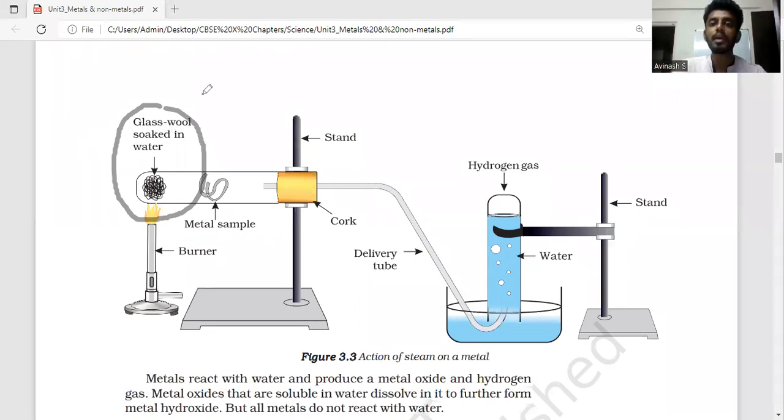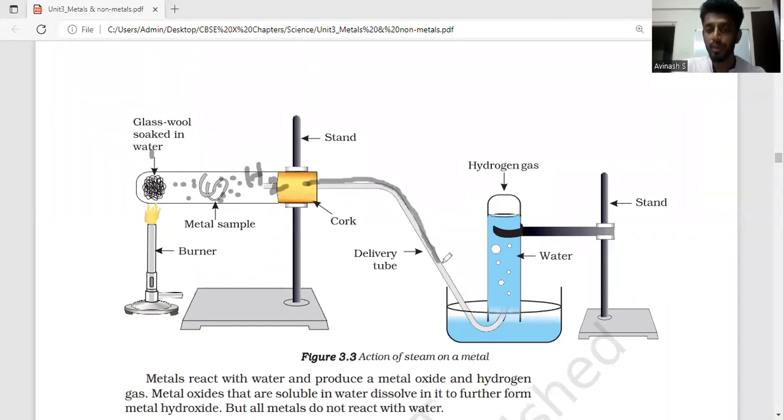Now, what happens when we supply heat using a Bunsen burner? The water soaked in the glass wool will immediately vaporize and become steam, and that steam will react with this metal sample. The hydrogen gas released during this reaction will pass through the delivery tube and cause downward displacement of the water.